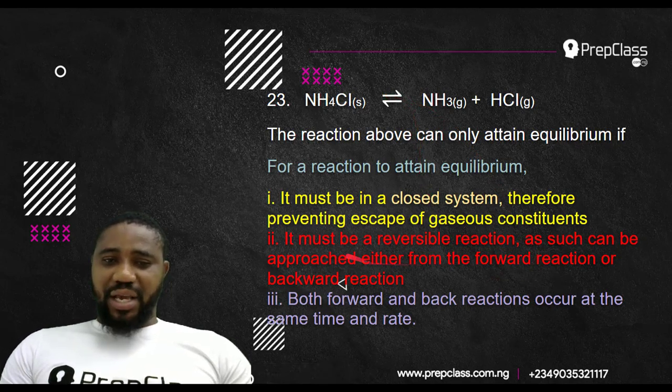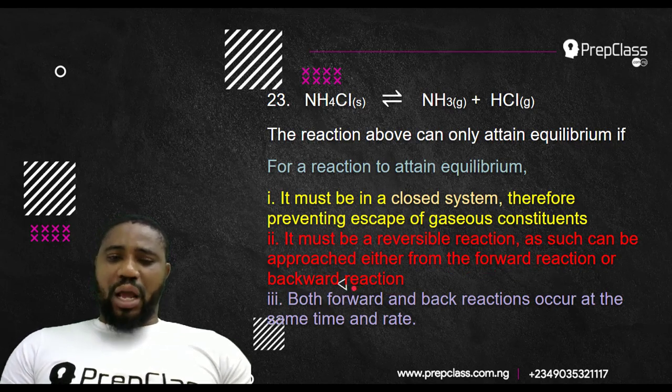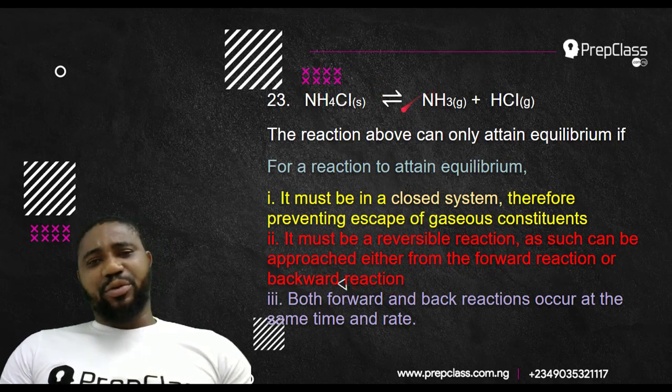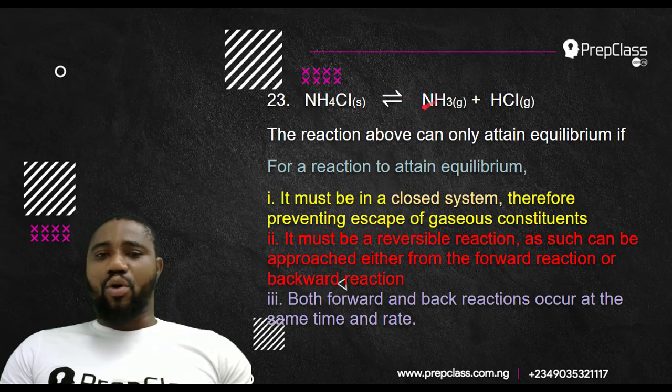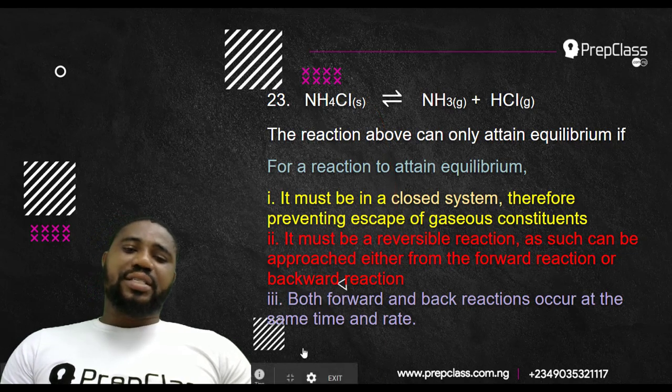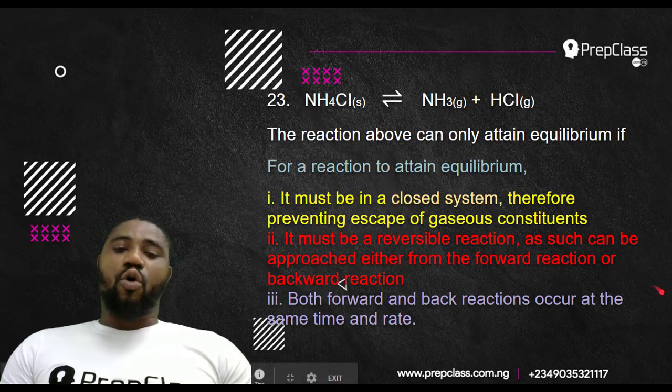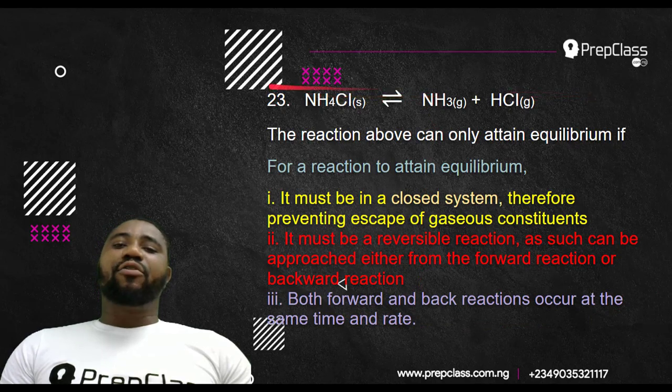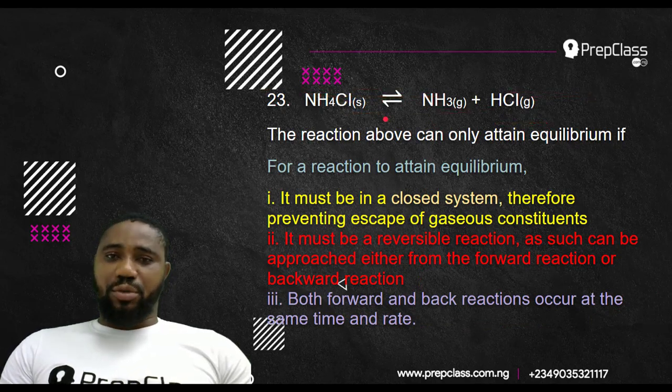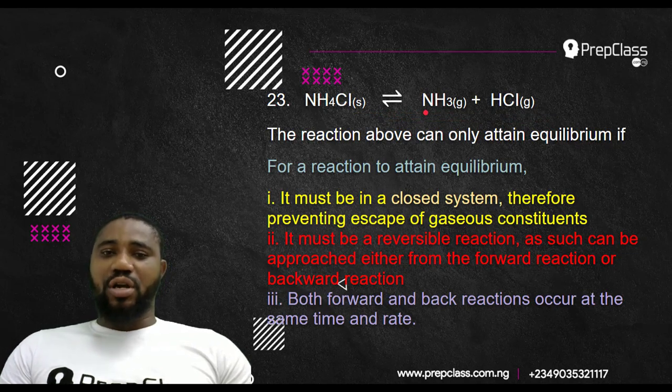As such, it can be approached either from the forward reaction or from the backward reaction. Now, you must understand that in a reversible reaction, both the forward reaction and the backward reaction are taking place together. So I say three, that both the forward and backward reaction occur at the same time and rate. So, for a system to be in equilibrium, it must be closed. It must be a reversible reaction. Both the forward and backward reaction must be occurring at the same time and at the same rate.